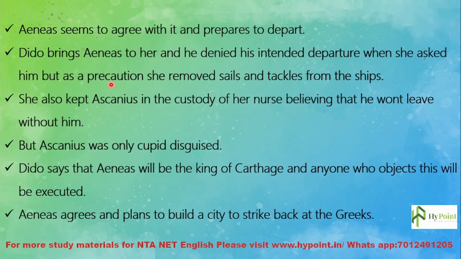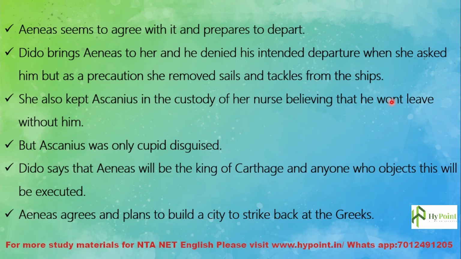But she never believed him, and as a precaution, she removed sails and tackles from the ships so that they cannot go further in their journey. And she also kept Ascanius in the custody of her nurse, believing that Aeneas won't leave without him. Aeneas can't leave Ascanius with Dido. So Dido kept Ascanius under the custody of her nurse, believing that Aeneas won't leave without him.